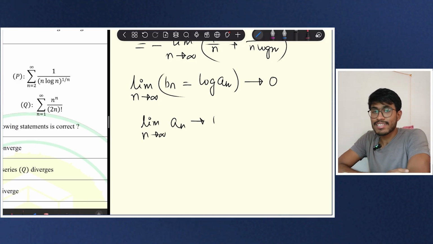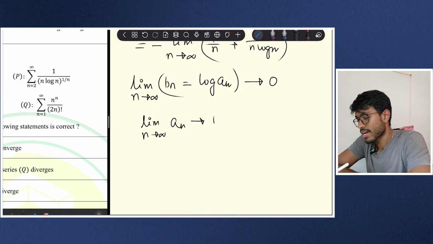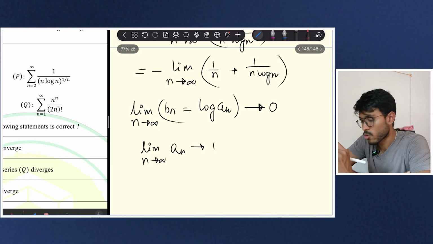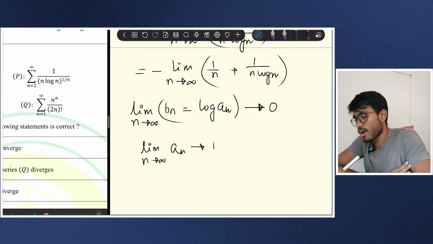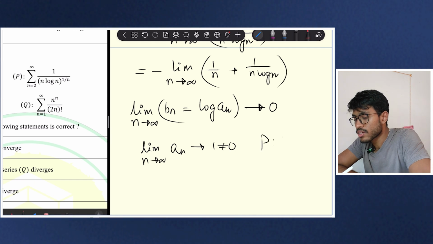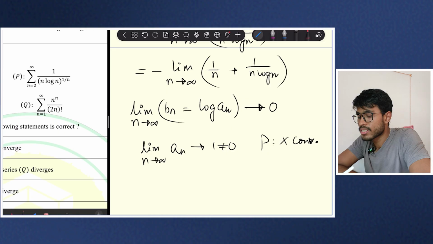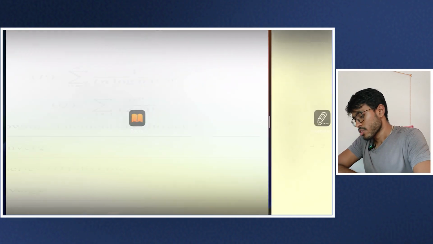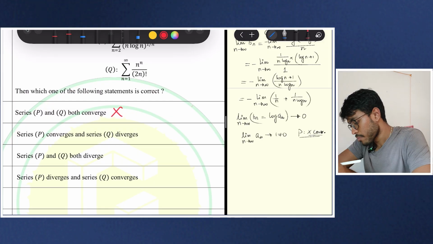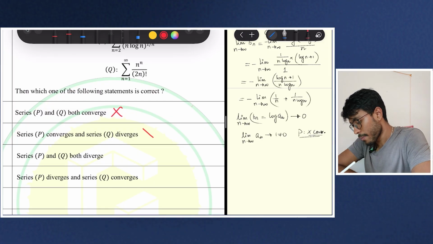Again, there is a huge chance of silly mistake. If I am saying that this is going to 0, that does not mean this is convergent. No, it means a_n is going to 1, that means a_n is not equal to 0. That means P is not convergent. So that means if I now see the options, the case where both converge, or P converges, will not happen.